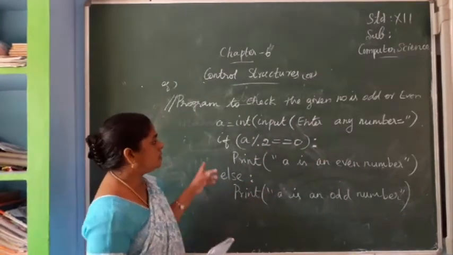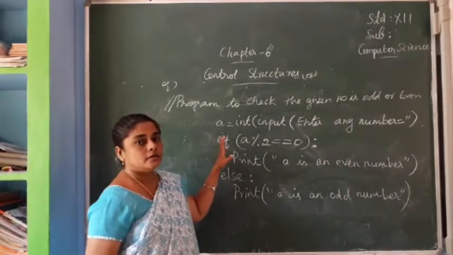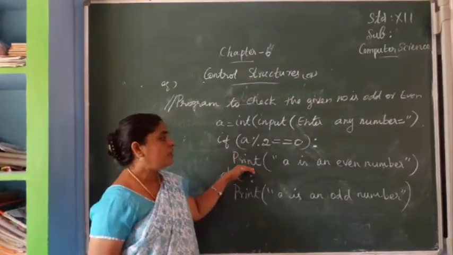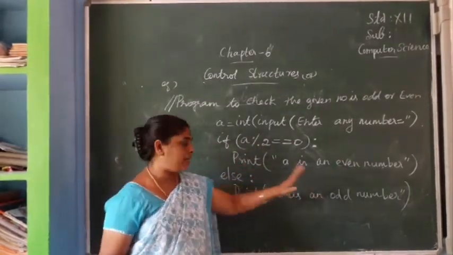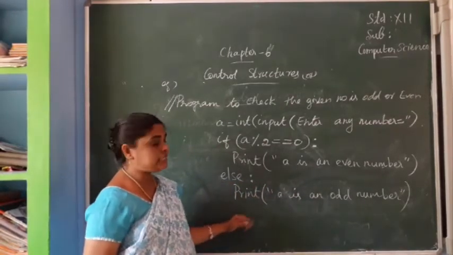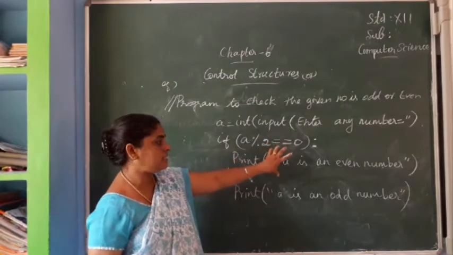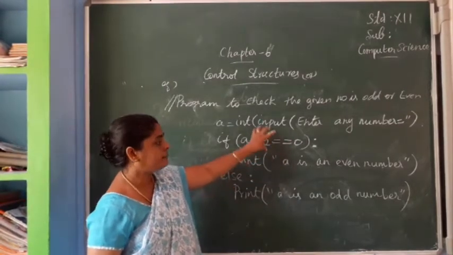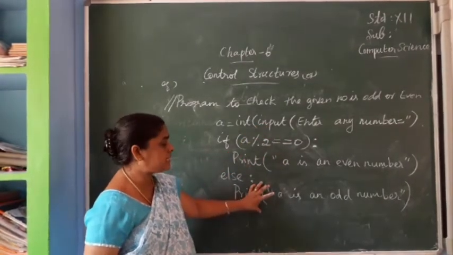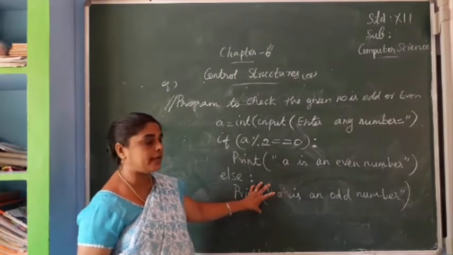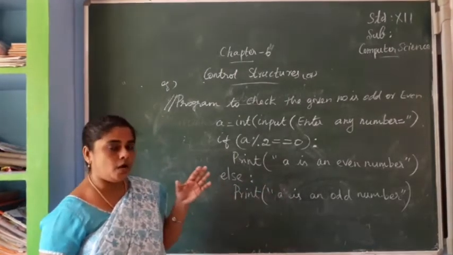Now for the if condition we are doing if-else. So if A modulus of 2 equal to 0, print A is an even number. Otherwise, else, A is an odd number. If this condition is true, the first statement will be executed. If this condition is false, the second statement, statement block 2, will be executed.